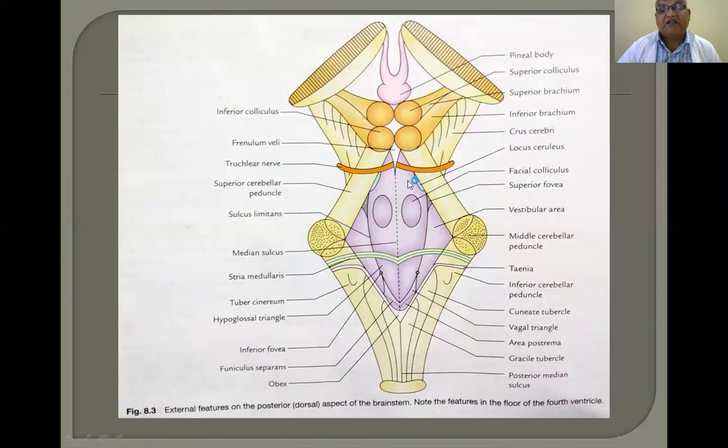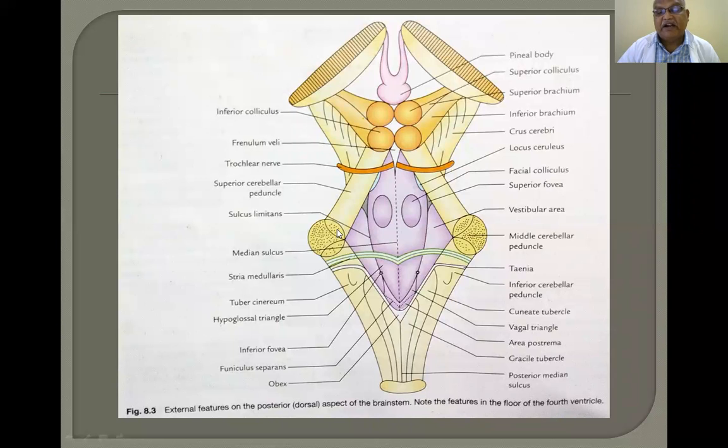Now this is the dorsal surface of the pons. It is nothing but the floor of the fourth ventricle. So this is the middle cerebellar peduncle, coming from the pons and going into each cerebellar hemisphere. Now, this is the inferior cerebellar peduncle.